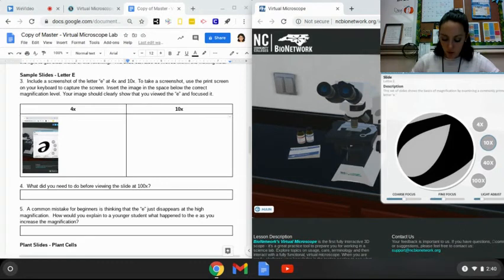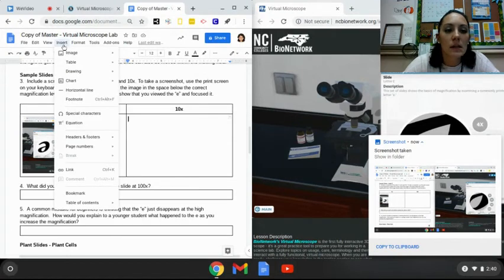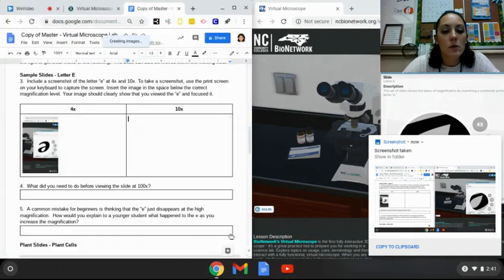So again, we're going to hit that Control and that bar and box button, and it's going to take our second screenshot. Then we'll come back to our document again, Insert, Image, Upload from Computer, and then we'll click our new screenshot. So again, double check the time. That's always going to be your newest one. Open, and it'll insert that screenshot for you as well. So that's how you will do your screenshots for when you need to take pictures.